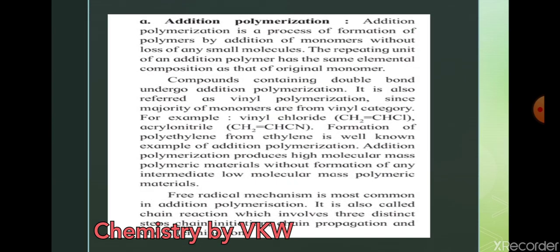Addition polymerization. We have to see first the process. Addition polymerization is the process of formation of polymer by addition of monomer without loss of any small molecules. See here, this is the very important word, without loss of any small molecule.